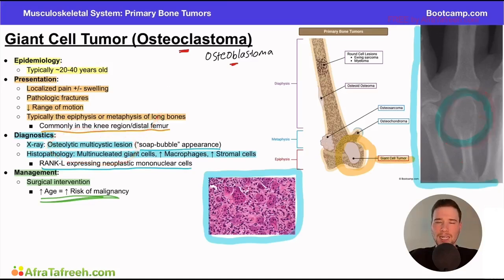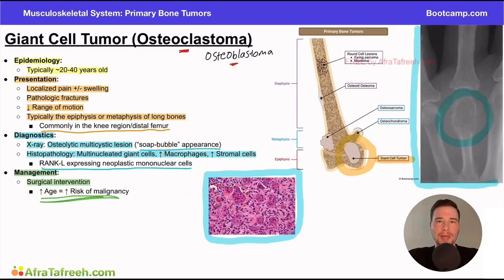It's kind of got that punched out, moth-eaten appearance versus something like an osteoblastoma, which is going to have a hyperdensity to the bone with more bone being built. B for blastoma indicates more bone is being laid down, but here we have C for clastoma, which indicates more bone is being consumed. For this one, they also like you to know the histopathology, particularly the multinucleated giant cells. We talked about this in the image right here. These cells right here, where a bunch of nuclei are conglomerated together, is the classic multinucleated giant cell finding.